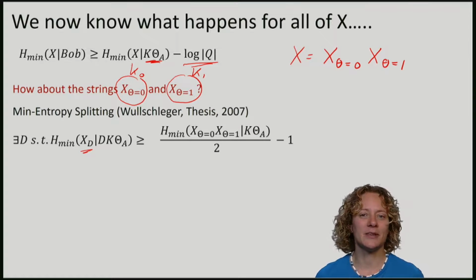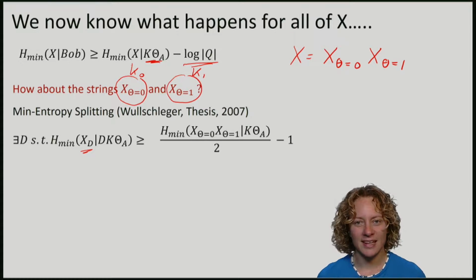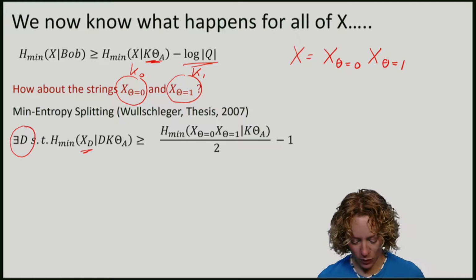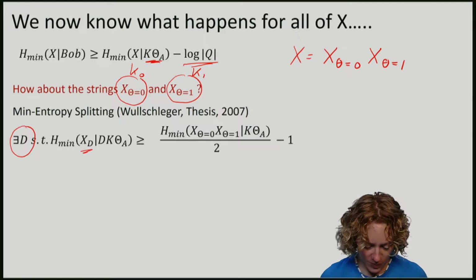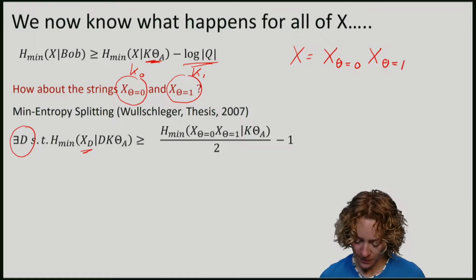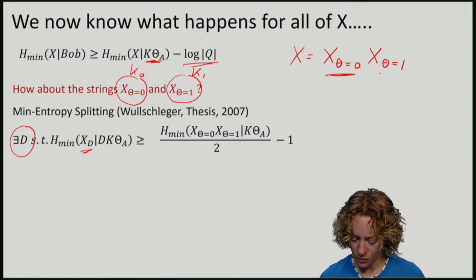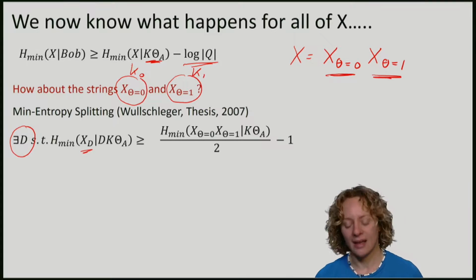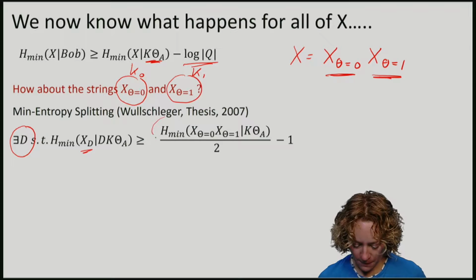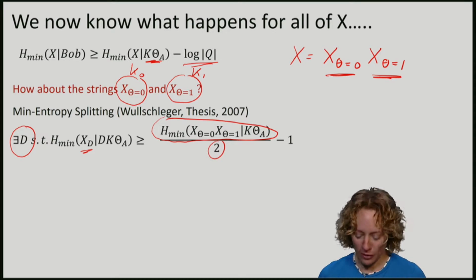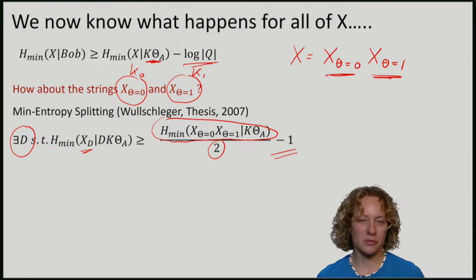And min entropy splitting tells me that there exists some d, namely one of them, such that Bob's min entropy about XD, namely precisely this part, so either this one or that one, is roughly the original min entropy divided by 2. I'm saying roughly because we subtract here a minus 1.